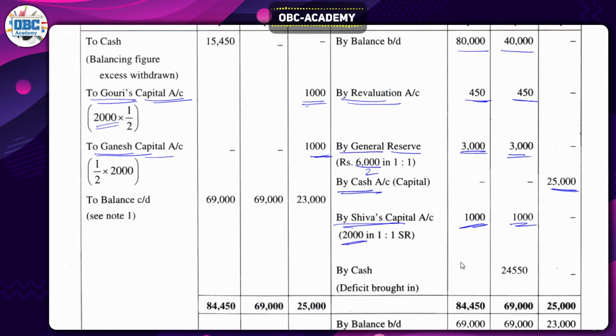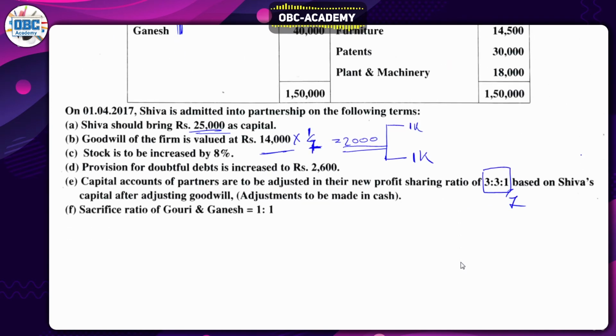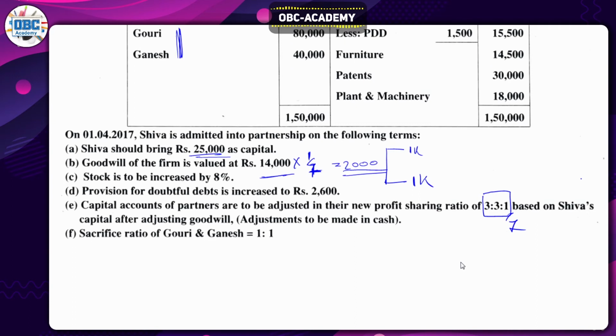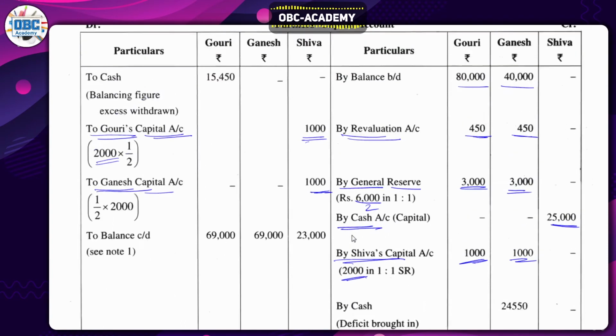So we just enter everything, and okay, let's get back to where we left off in the adjustment. Nothing is left here except the capital account, which has to be adjusted according to the new profit sharing ratio. I'll do that in a minute. Everything is cleared here. The remaining thing is we have to adjust capital.